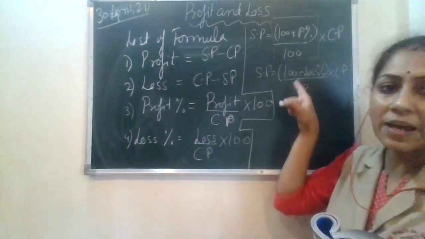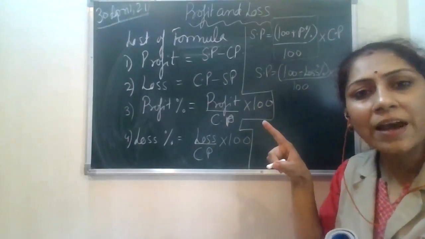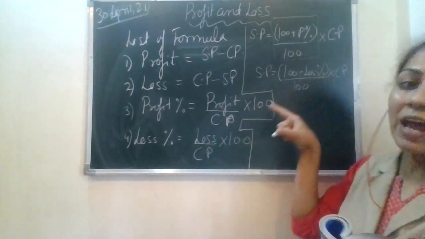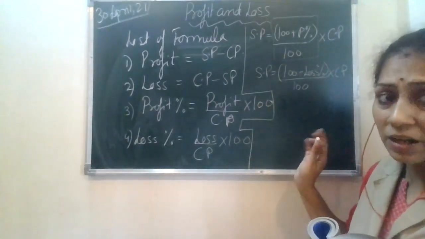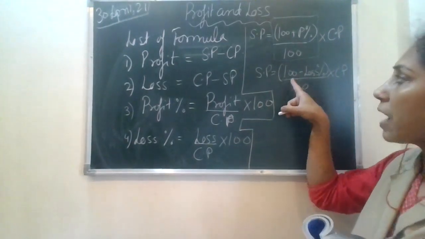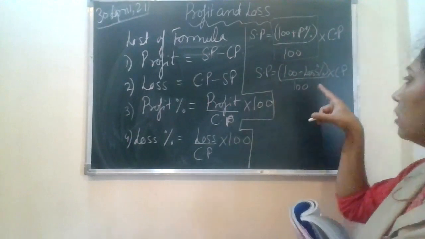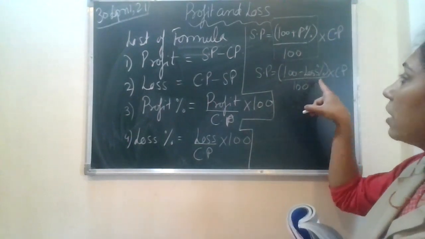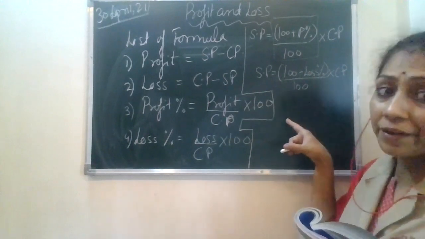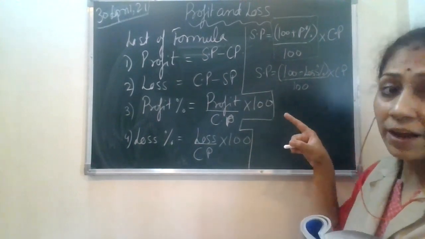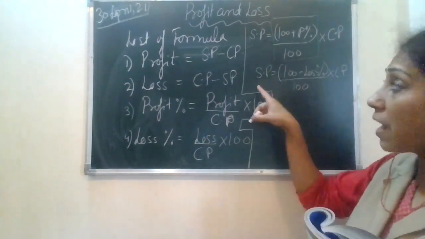Okay, so this is again a case of proper fraction, the answer is going to be less than 1. 1 से less आएगा, of course आपका CP भी multiply होगा, तो आपका SP is going to be less than CP. Suppose ये 100 है, loss is 10%, the answer is 90 upon 100, so 0.9 आया, ठीक है, 0.9 into CP that is 90 rupees, तो आपका SP 90 rupees आ गया